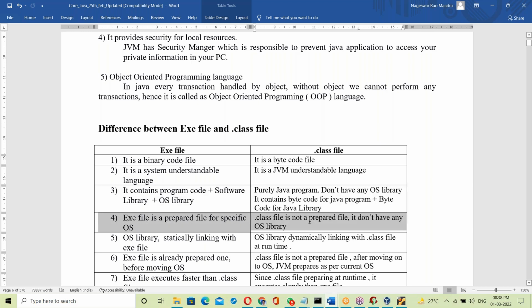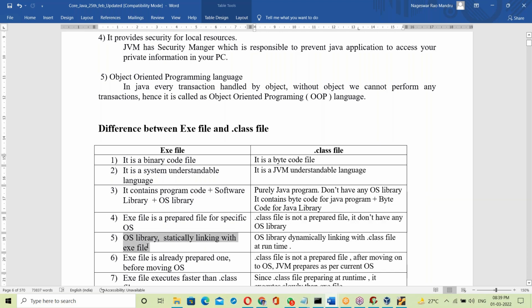Next. Exe file is prepared for a specific OS. If an exe file is prepared on Windows OS, it only runs on Windows OS. But dot class is not a prepared one. Since it doesn't have any OS library, it's not a prepared file.